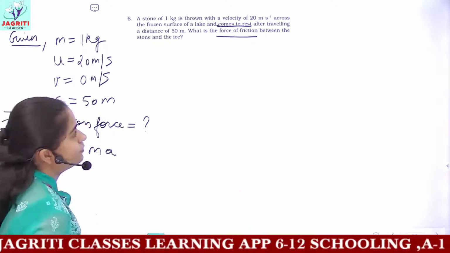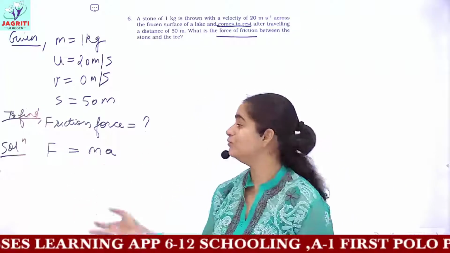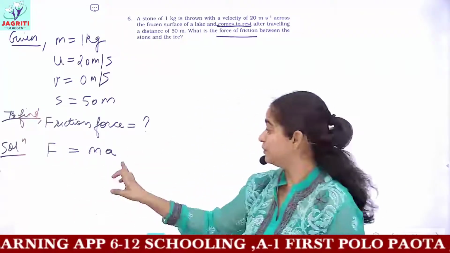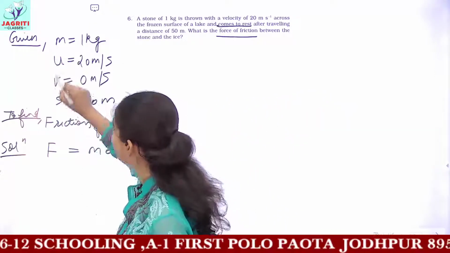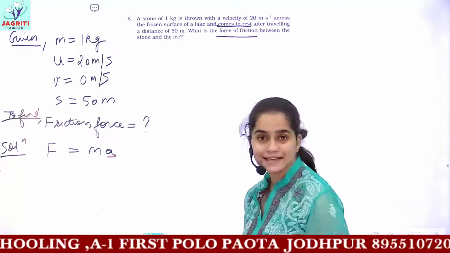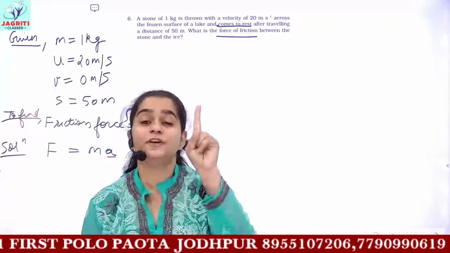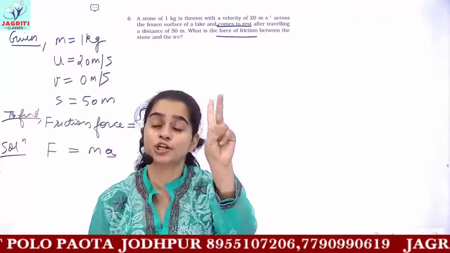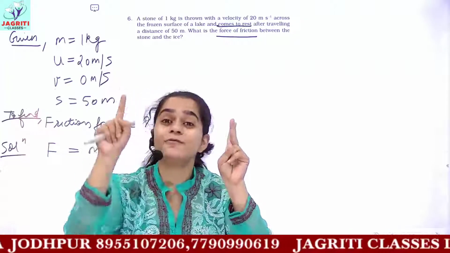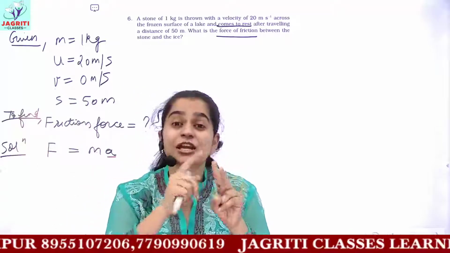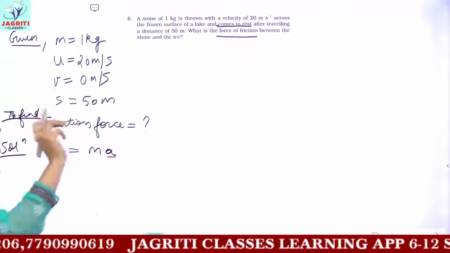So how do we find the value of acceleration? If you know the equations of motion, do tell me which equation we will be using now to find the magnitude of acceleration. See, you have been given v, u, and s, and you are required to find acceleration. If you carefully study the equations, you will see that the first equation and the second equation of motion, v equals u plus at, s equals ut plus half at square, both these equations involve a variable time, t. But here you do not have any time given.